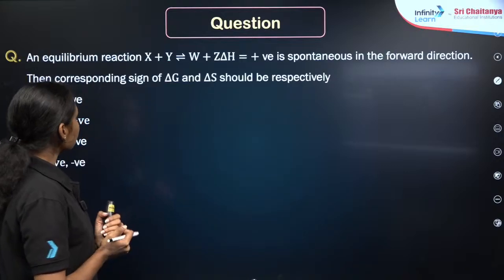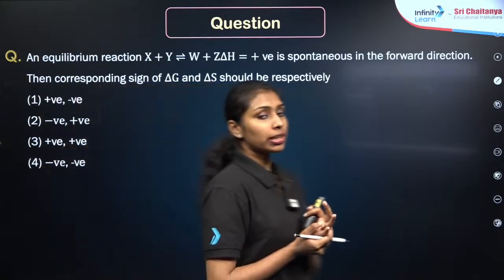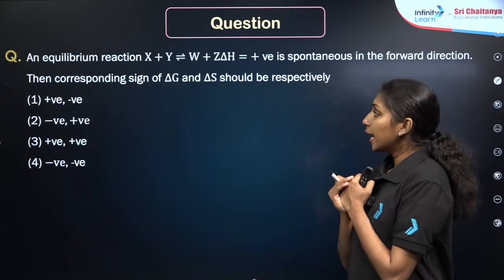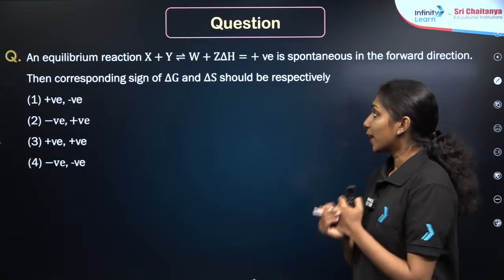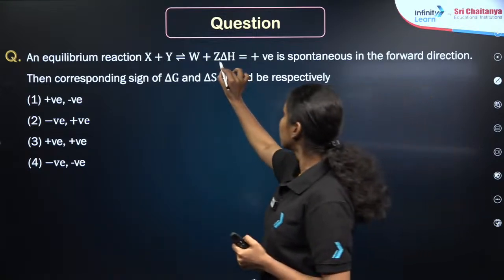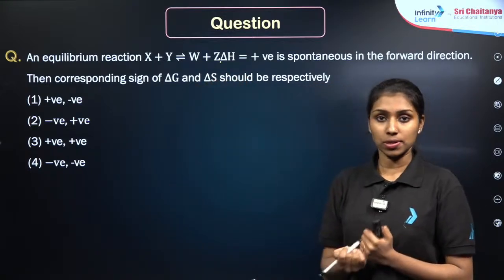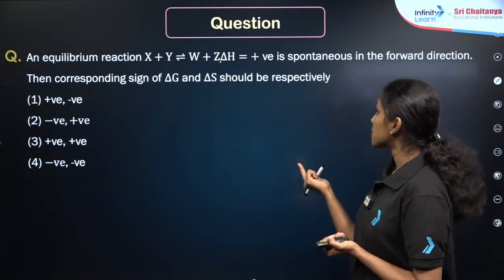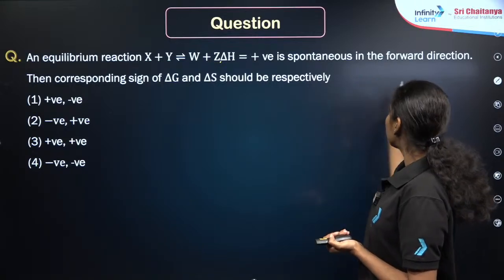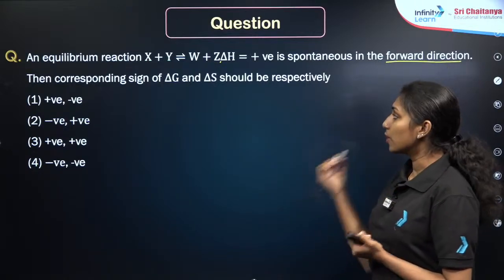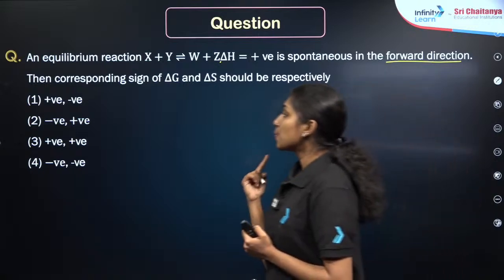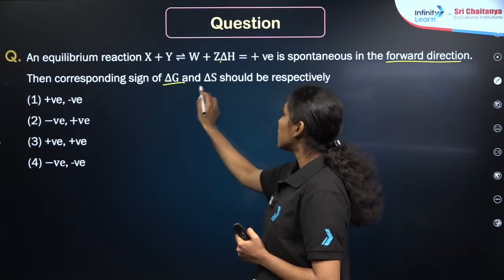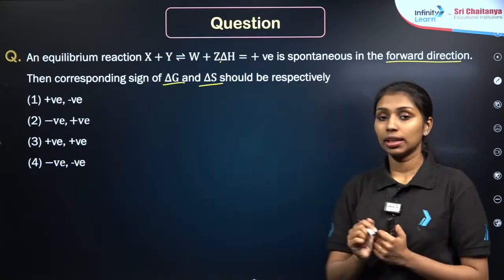Now here is the next question. It is based on spontaneity. An equilibrium reaction X plus Y gives W plus Z, given delta H is positive, right? Delta H is positive. That is spontaneous in the forward direction. Spontaneous in the forward reaction. Then the corresponding signs for delta G and delta S should be, respectively.